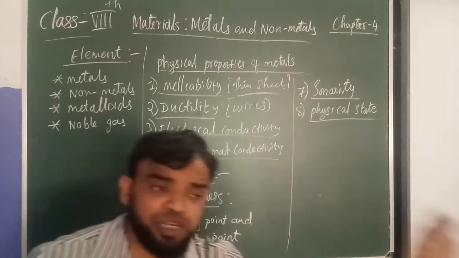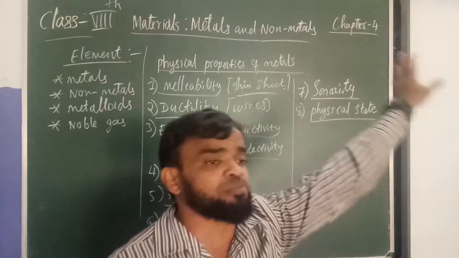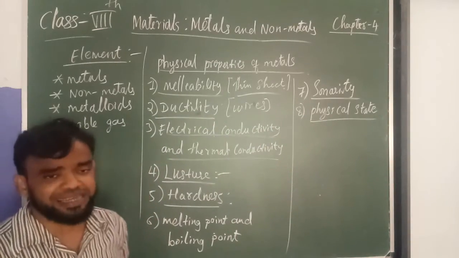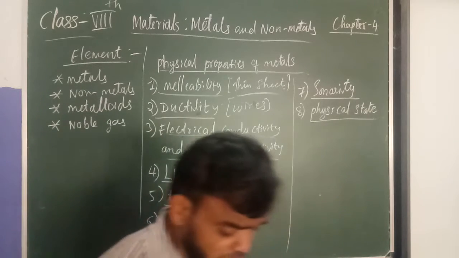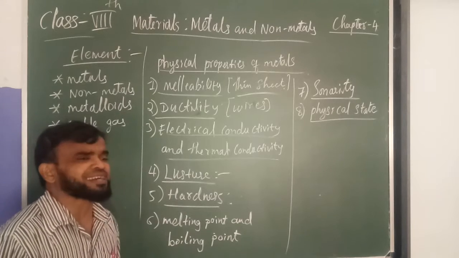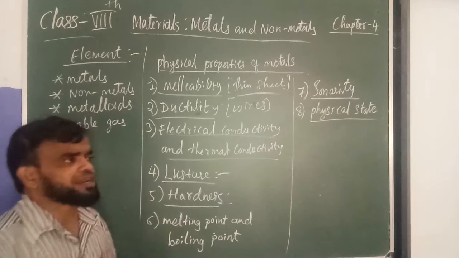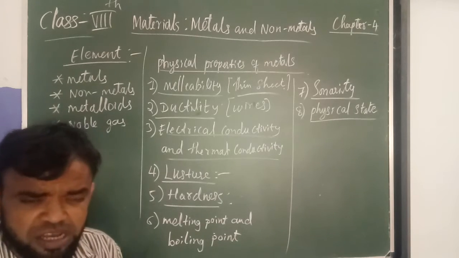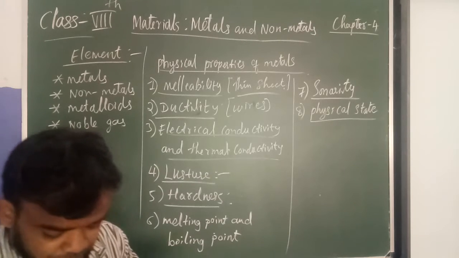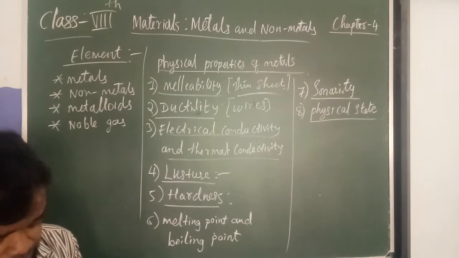Free mobile means they move. The electrons move through the wire. In a copper wire or aluminium wire, they can carry the electricity. Understood? Now, non-metals are poor conductors. Non-metals are poor conductors of heat and electricity.